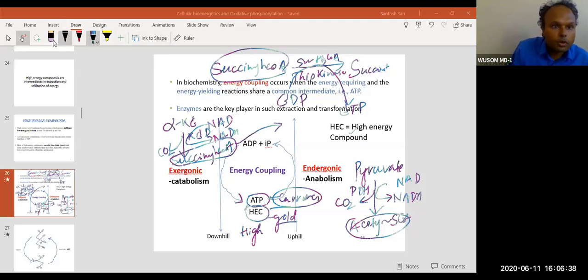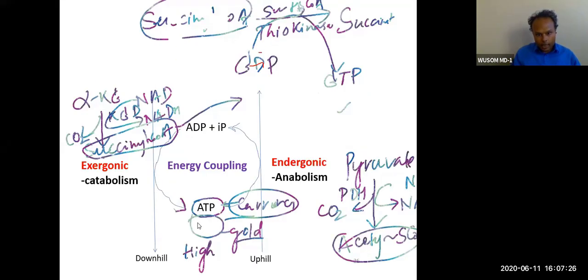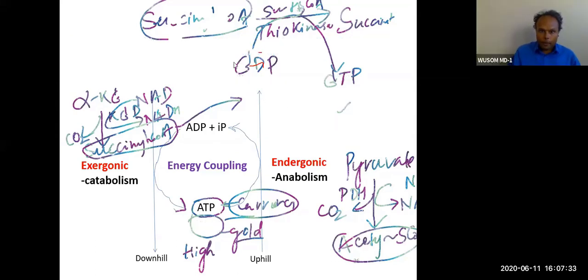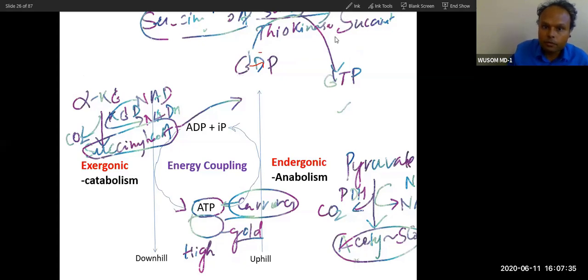So both are high energy. I have proved this: why high energy? Because of the production of ATP from this high energy compound. So these are high energy compounds.